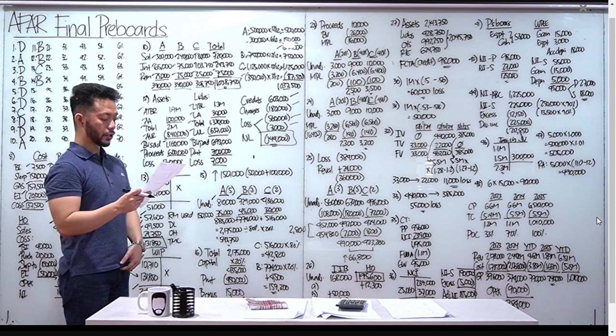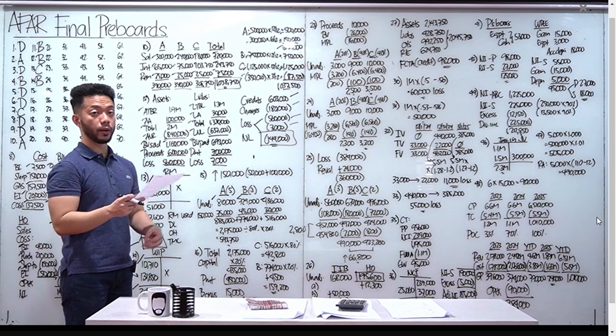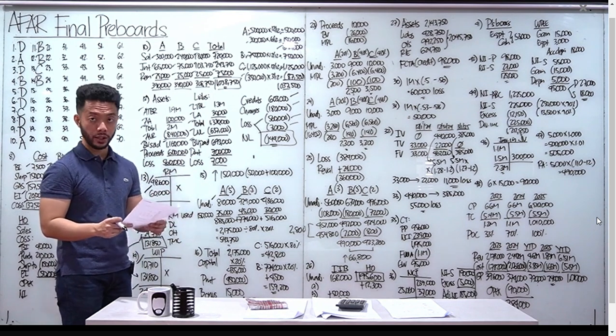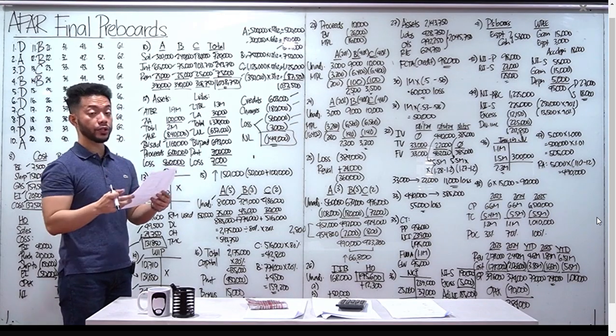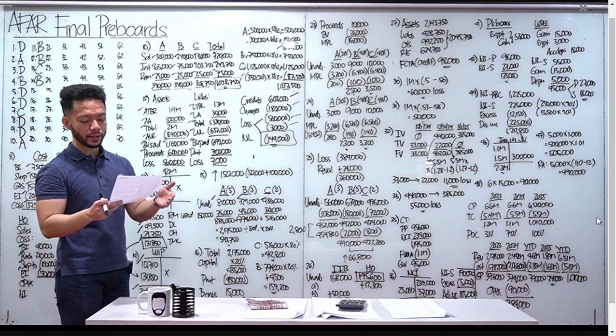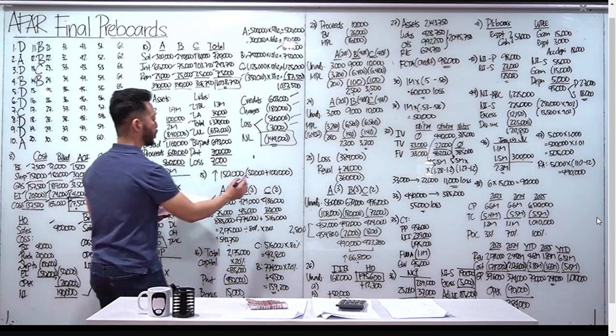The partners agree to admit D for a 1/5 interest. Tama ba, class? Pag sinabing 1/5, 1 over 5 is 20% interest yan. The fair value of the land is appraised at 900. So, yung value of the land is 900. Tingin ka dun sa balance sheet. How much yung land dun? 800. 800 naging 900, increase tayo ng 100. O, ito yun. Increase ng 100.